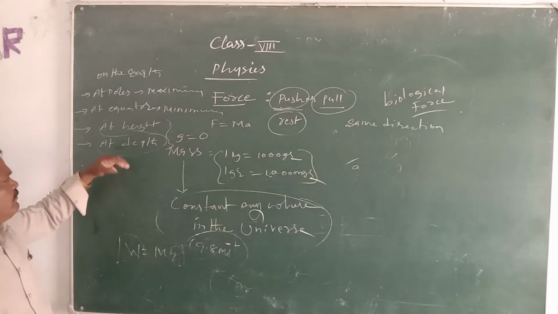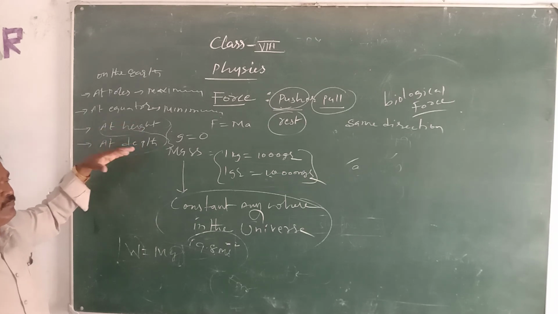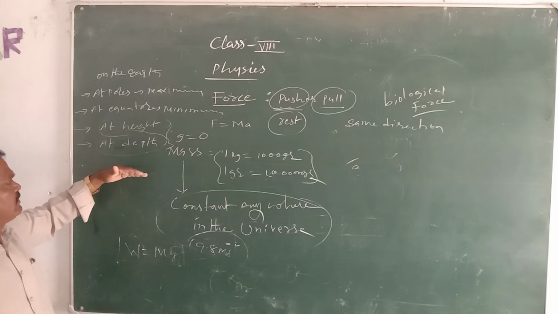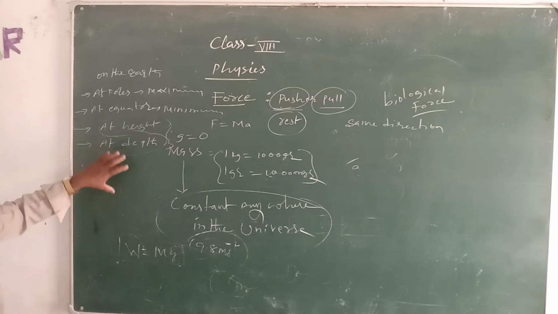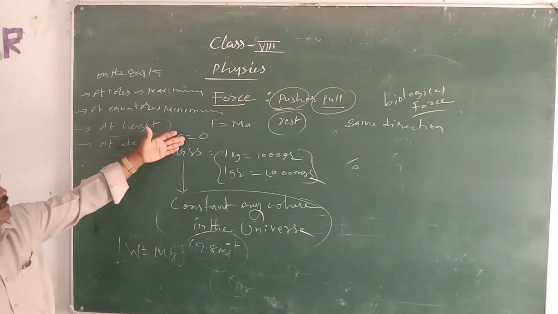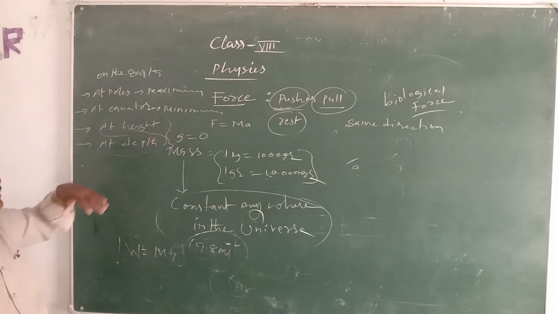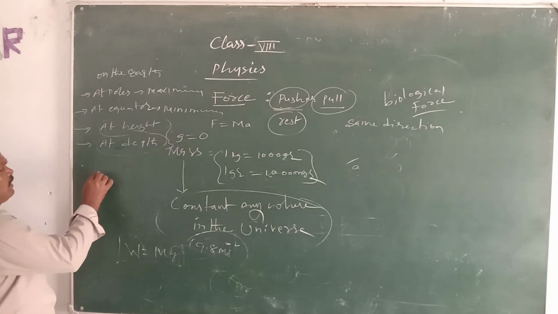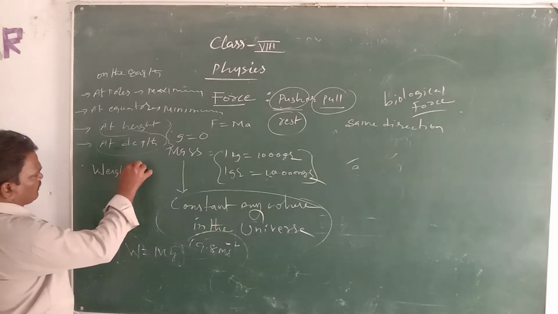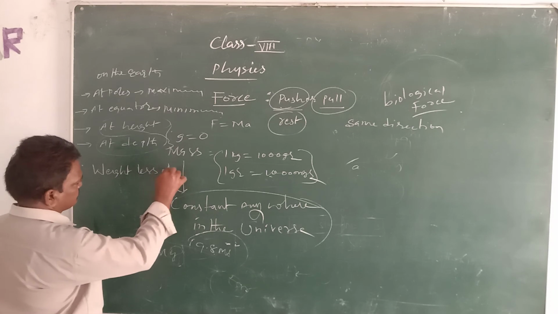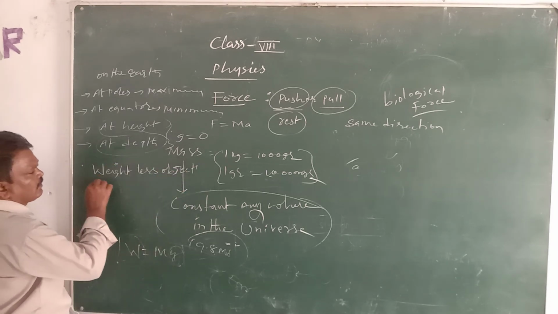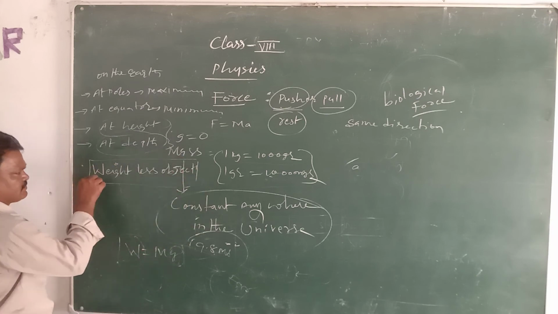That means if it goes half of the radius of the earth to the depth, or the same height from the surface of the earth, the gravitational force will become 0. Then we can call them weightless objects. Weightless objects will not be under the force of gravity.